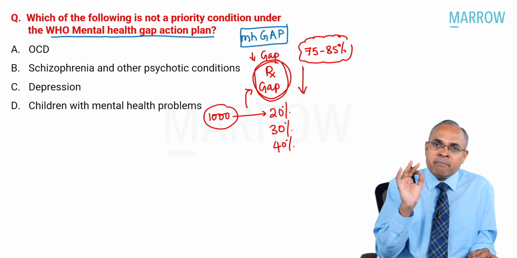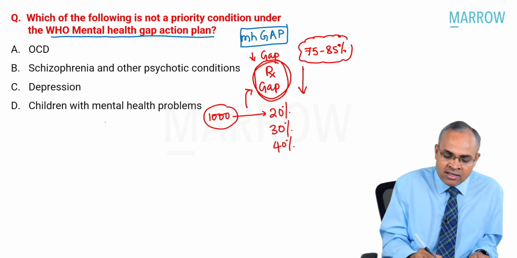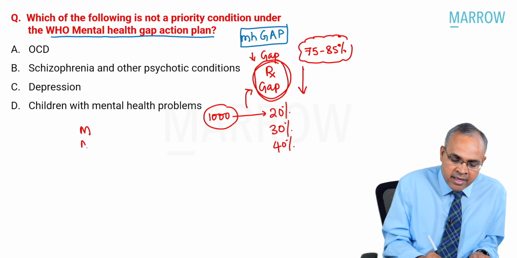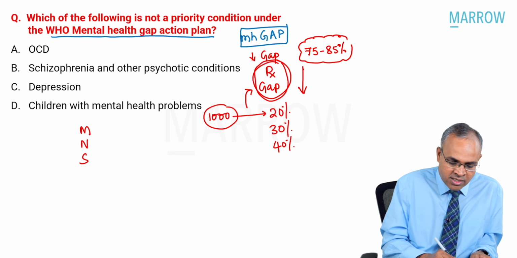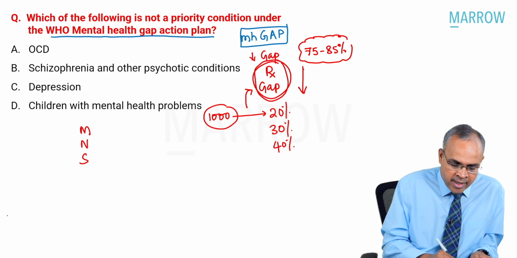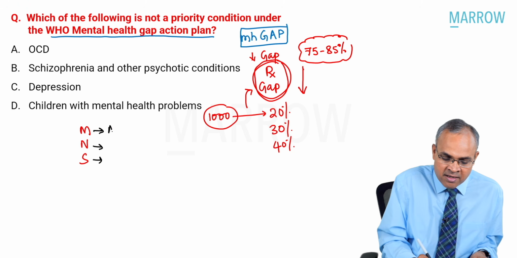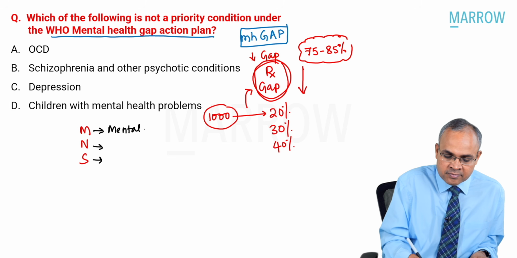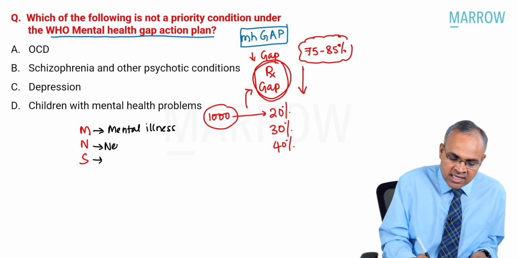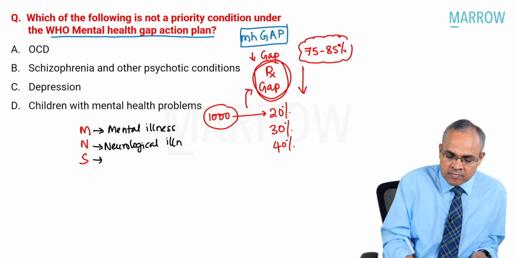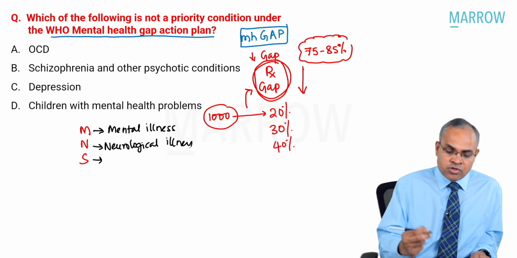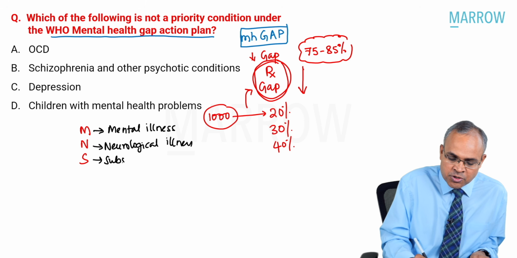Basically, mhGAP is trying to focus on three things: M, N, S. What are the three things it is looking at? Mental illness, neurological illnesses, and of course, it is also looking at substance use problems.